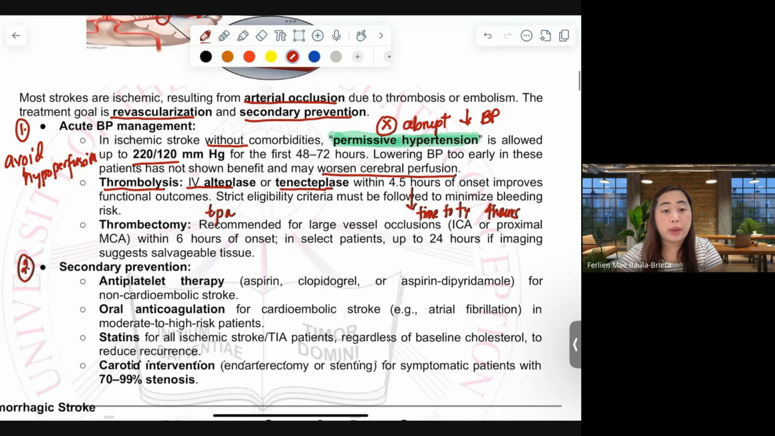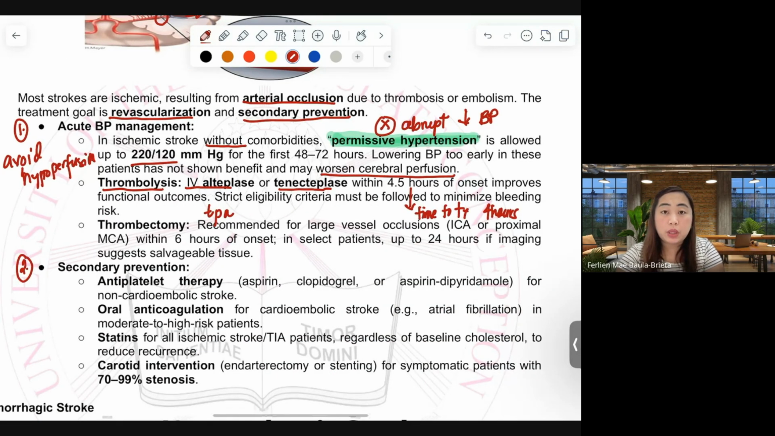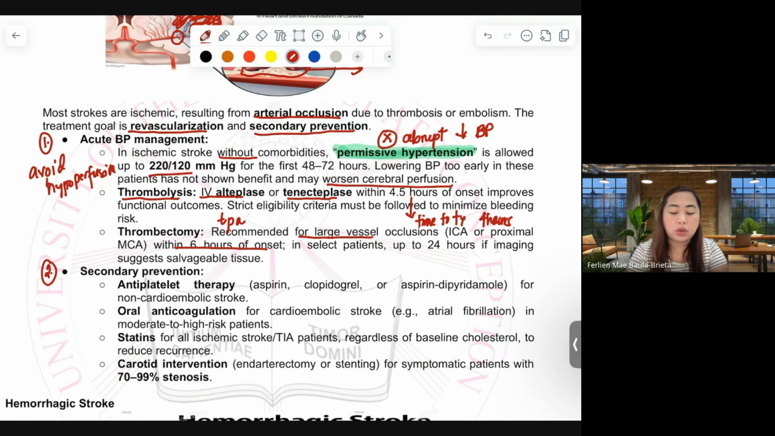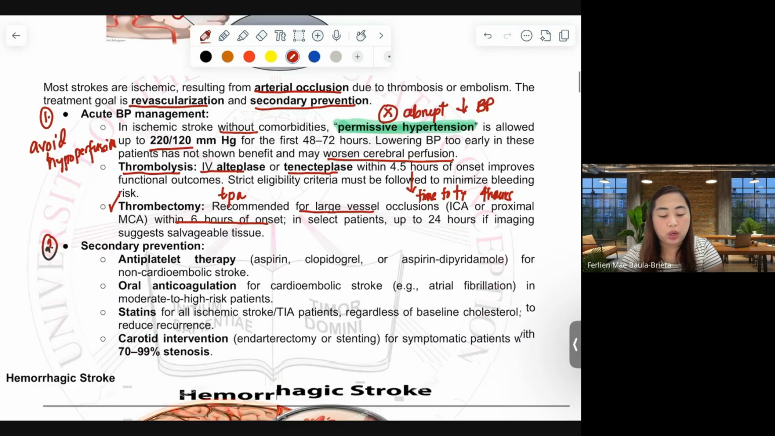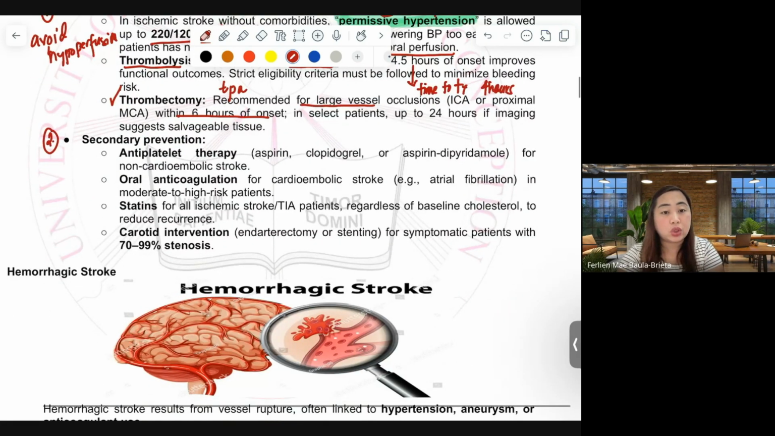We also have thrombectomy. Thrombectomy is only given for large vessel occlusion. Okay, this is within 6 hours of onset of the stroke. This is not for all patients. This is on a case-to-case basis, and it needs imaging to make sure that the patient is a candidate for thrombectomy. Moving forward, we have secondary prevention.